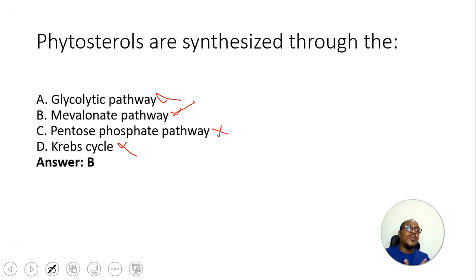Now, for humans, if we want to inhibit cholesterol synthesis for people that have hypercholesterolemia, we use the statin drugs, like simvastatin. We call them generally the statin drugs. So they are used to inhibit cholesterol biosynthesis.